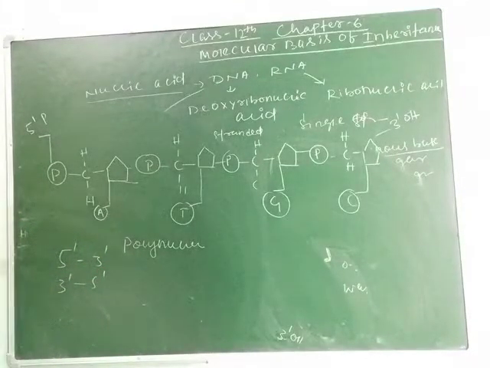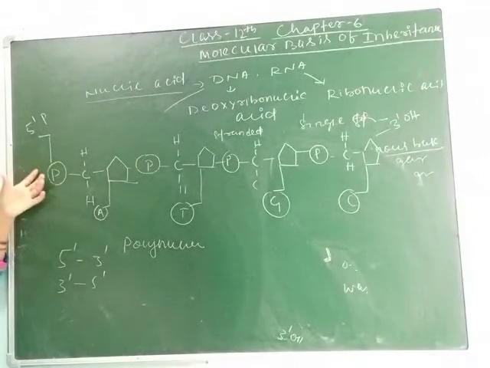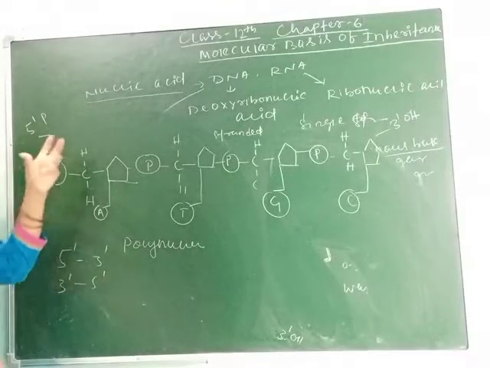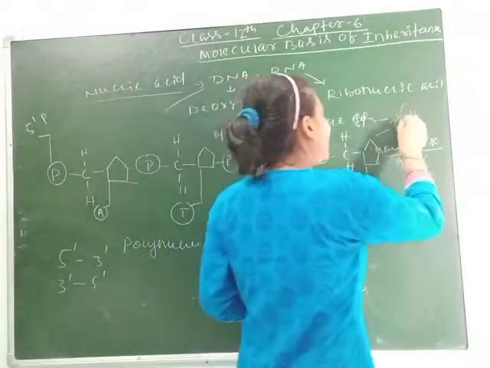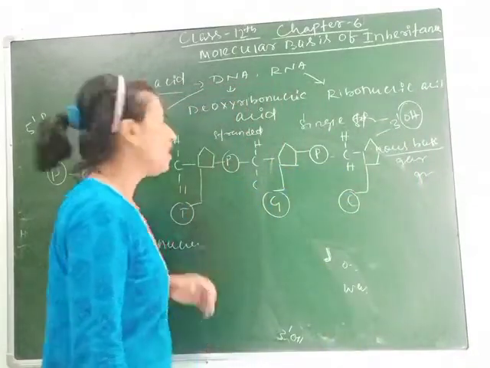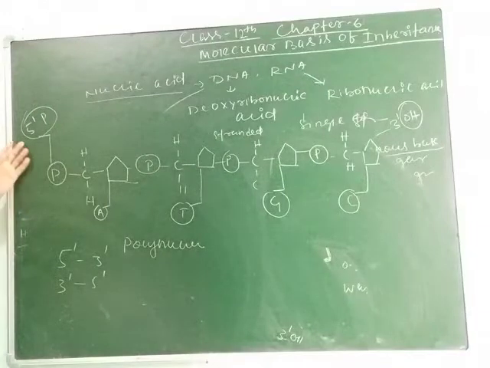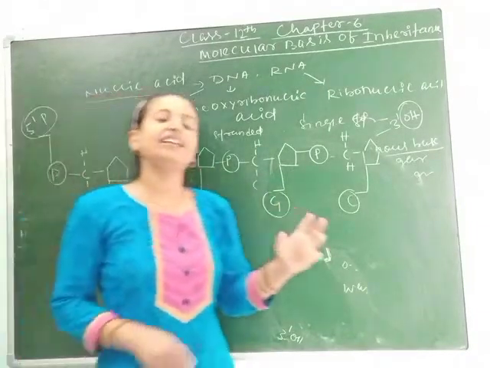So in this case, we can say that one end contains 3 OH group. You can see one end contains 3 OH group, whereas another end contains 3 phosphate group. Clear, students? Again, in RNA there is an exception.